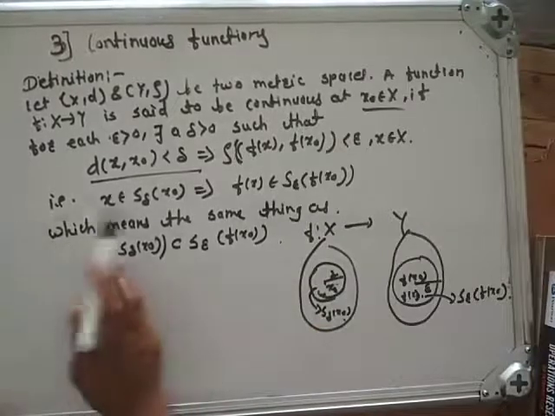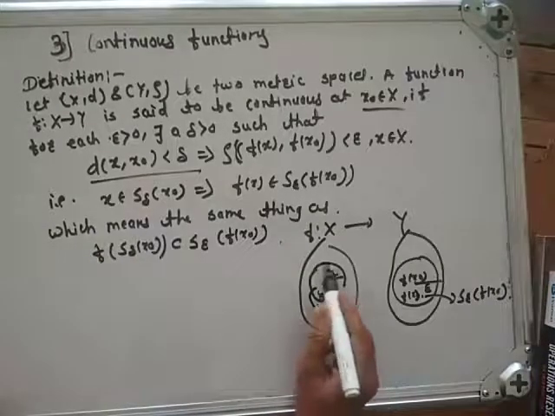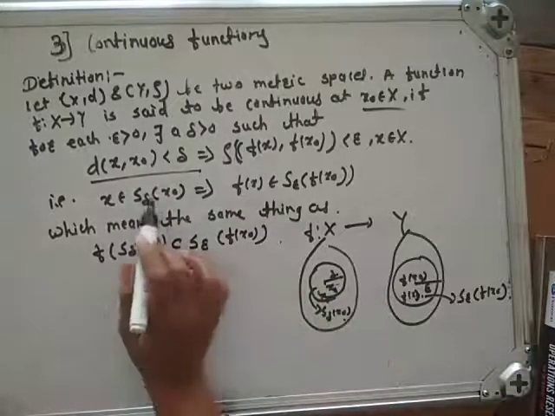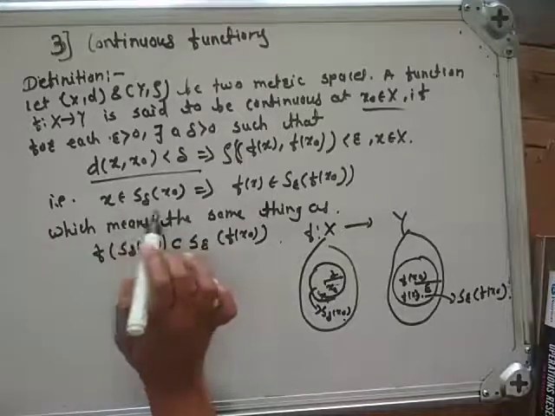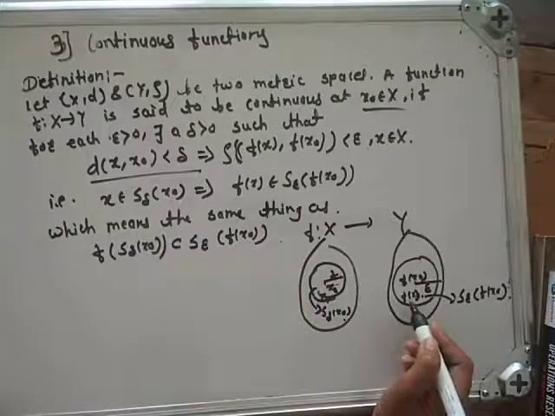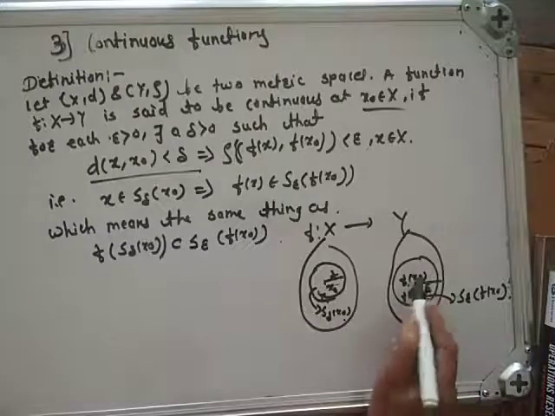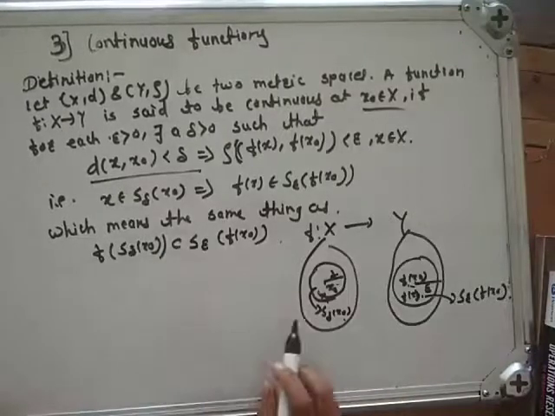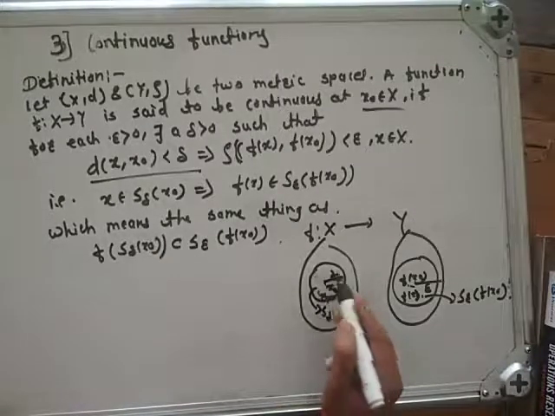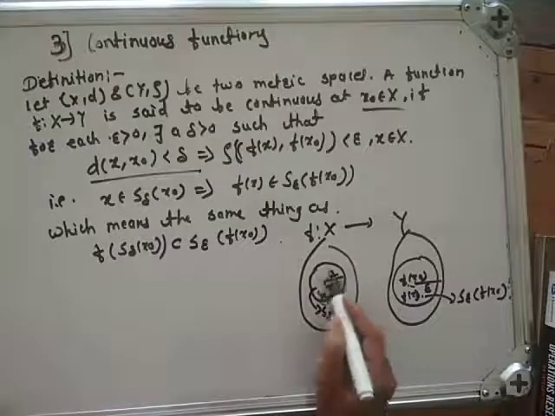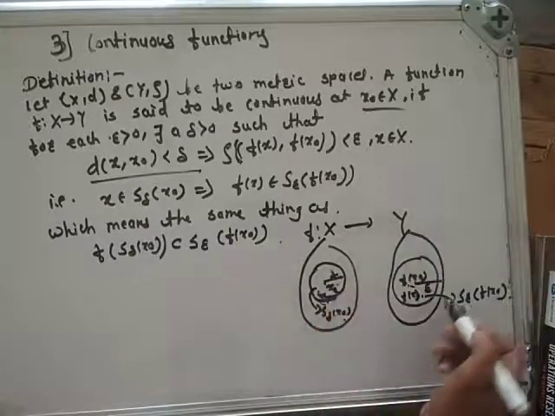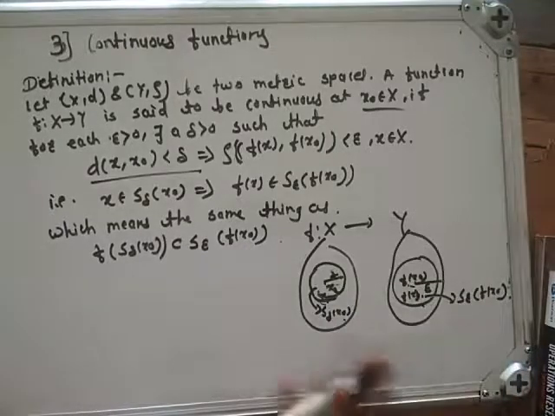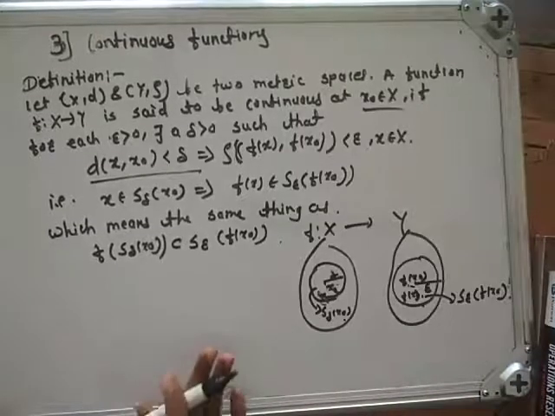That is, if x belongs to S delta of x0, the open sphere centered at x0 with radius delta, that implies f of x belongs to the open sphere centered at f of x0, which means the image of this open sphere is contained in S epsilon of f of x0. Okay, this is the definition of continuous function.